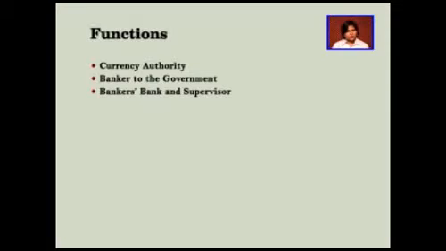thus acting in the capacity of the lender of the last resort. The central bank supervises, regulates, and controls the commercial banks by regulating their licenses, branch expansion, liquidity of the assets, management, amalgamation, mergers and liquidation. The control is exercised by periodical inspection of the banks and returns filed by them.